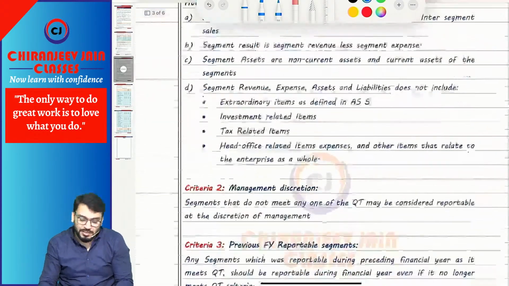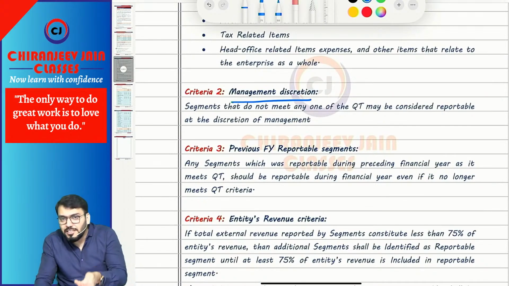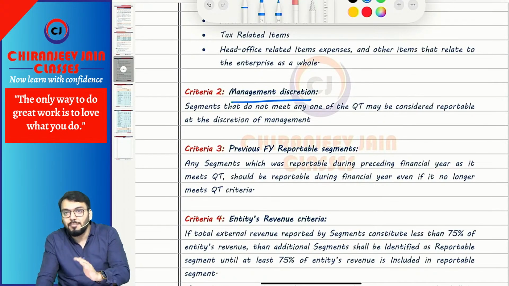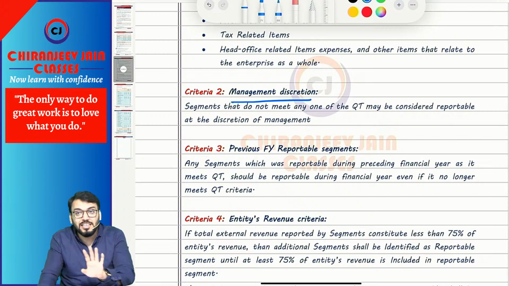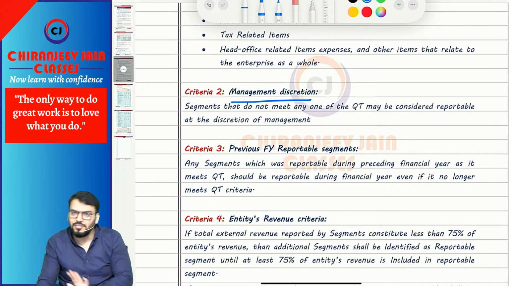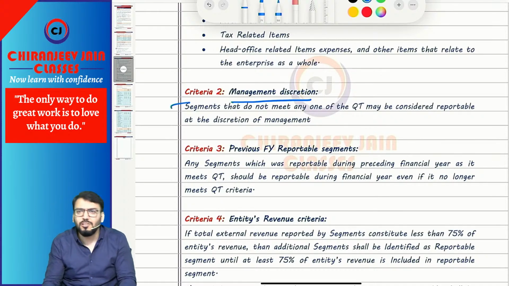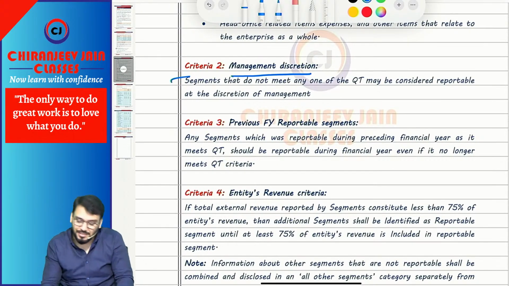Second is based on management discretion. Based on management discretion, any segment can be added as a reportable segment even though it does not meet the above QT criteria. Simple. This information will not be relevant from exam point of view, and if they ask, they will need to inform which segment they want to add.